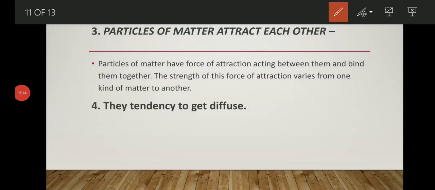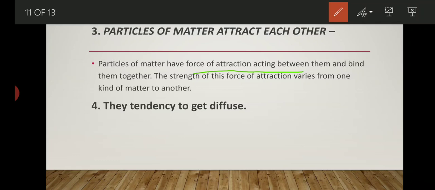Particles of matter attract each other. This means there is a force of attraction working between the particles of matter, and the name of that force of attraction is intermolecular force of attraction. Because of this force of attraction, the particles of matter are bound with each other, and this special force gives the exact shape and size, or defines the shape and size, of any state of matter.